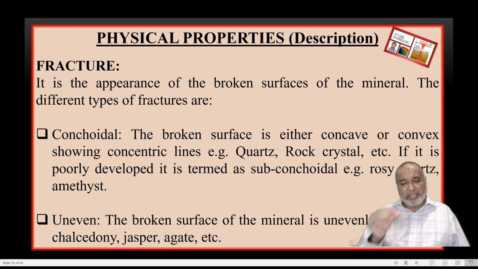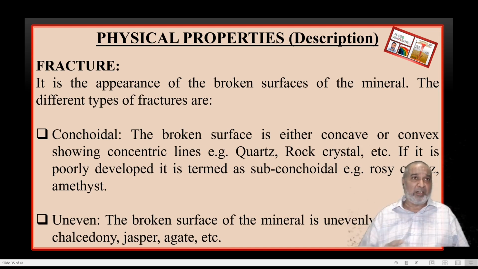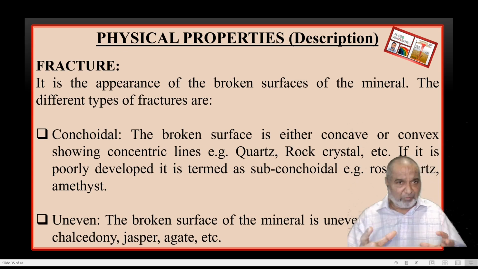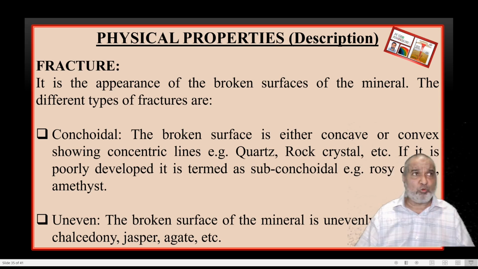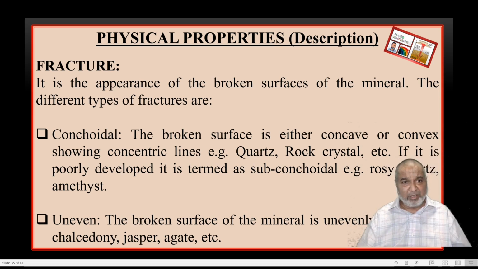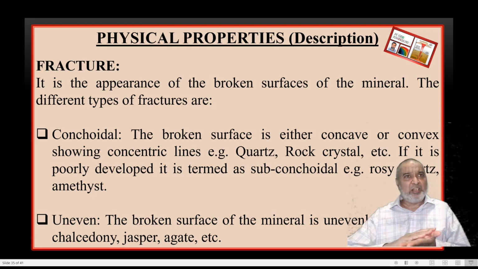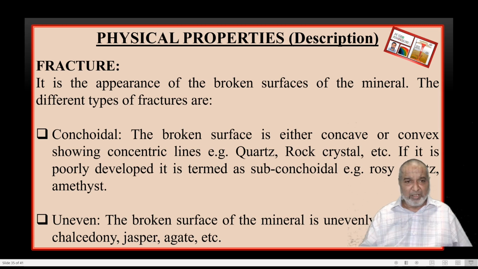If it is smaller in size, it is subconchoidal, and that we see in rose quartz or amethyst, which will give you a lesser amount. These are the quartz family. Quartz will give you conchoidal or subconchoidal fractures. Next one, uneven fracture, where the broken surface is rough. When you just feel the broken surface of the mineral, you will find it is rough. Chalcedony, jasper, agate will show this uneven one.